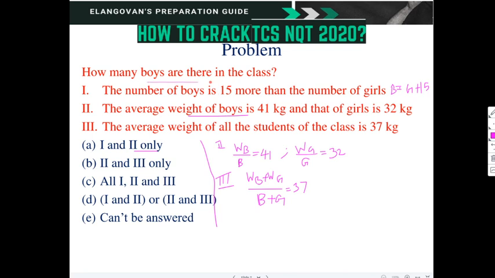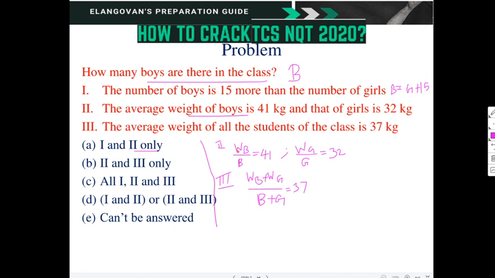What is required? The number of boys, B, is required. We are supposed to find out B finally. So in between that also we have to check. Otherwise we may end up calculating something, not come to a conclusion, and get some value that matches, then get into the result. So please don't do that. Each and every time, if you are left anywhere, please check the question again. How many boys are there in the class?